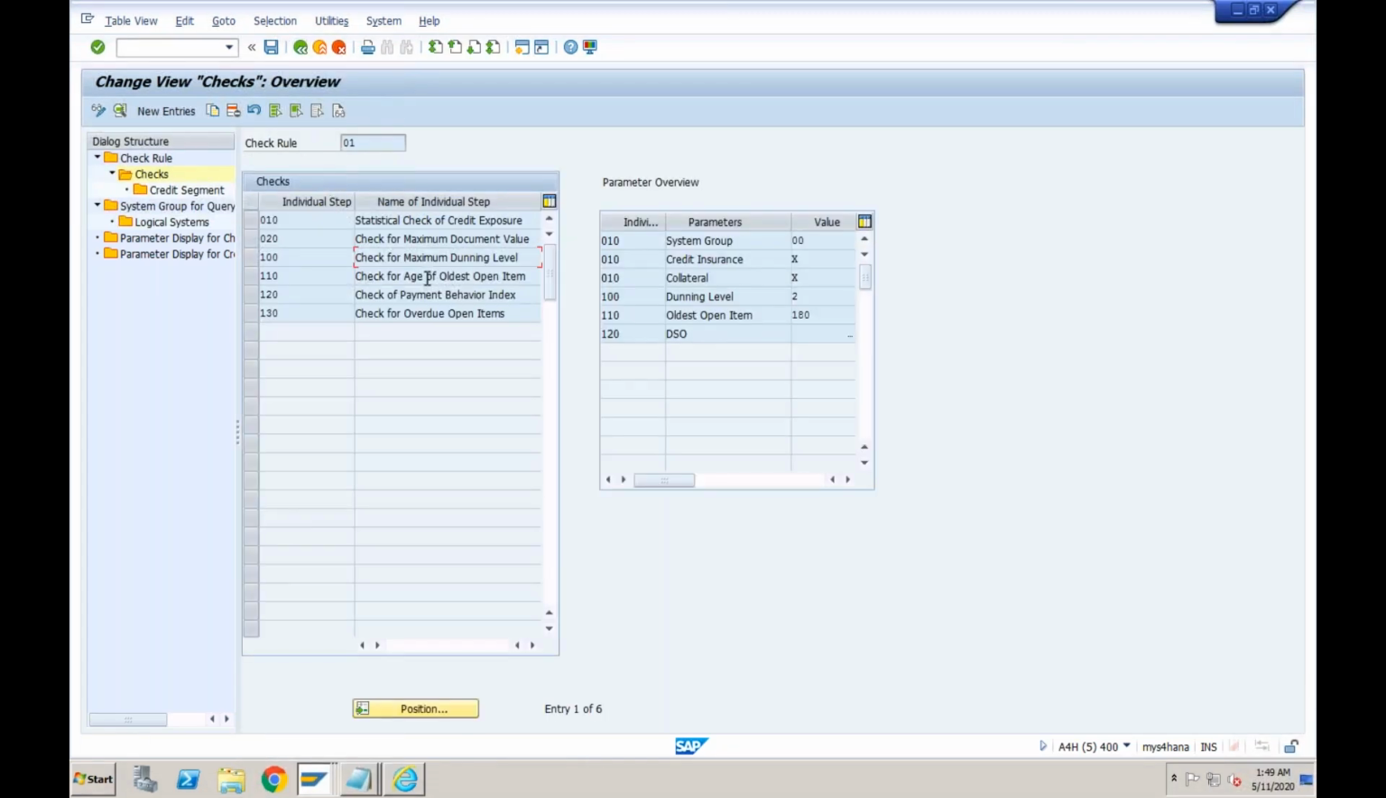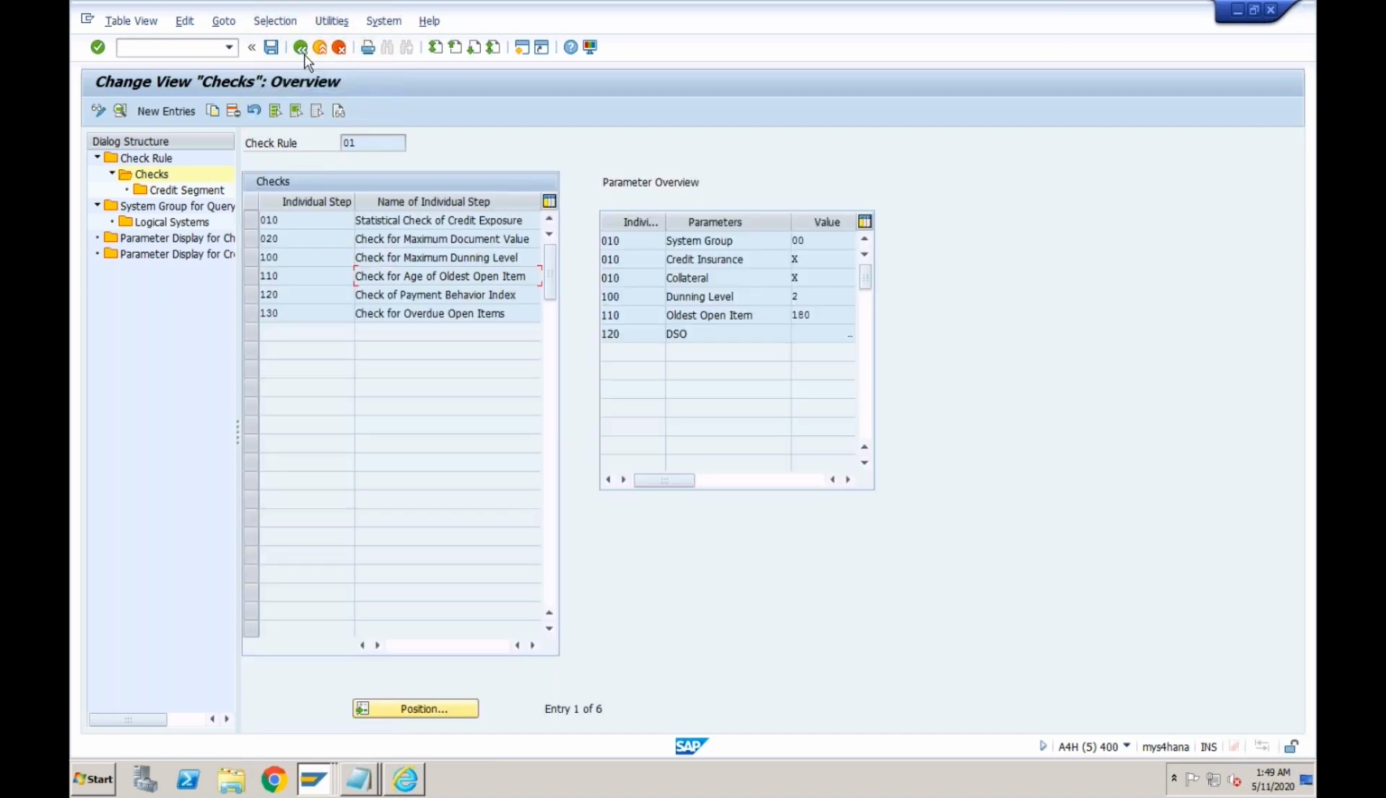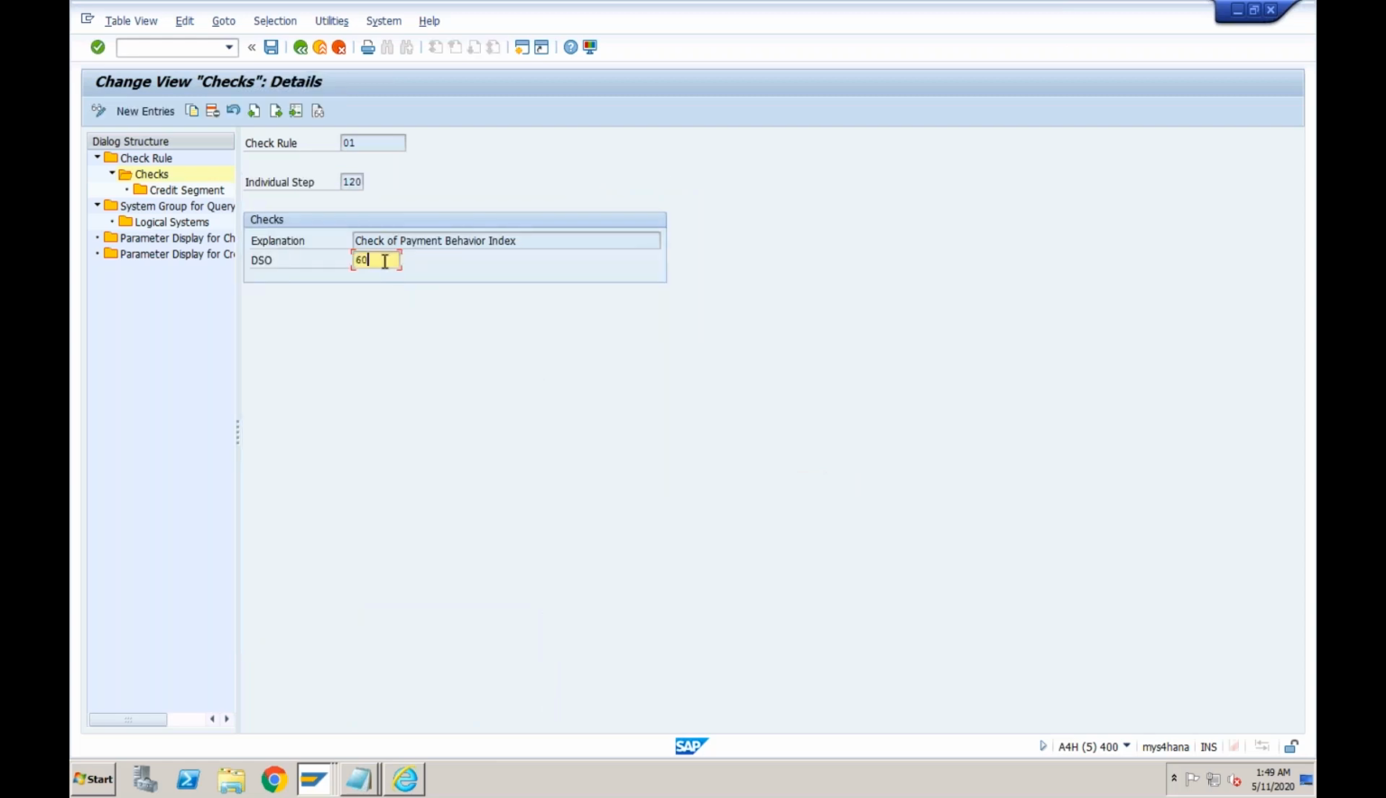You can also change the age of the oldest open item. Okay, so which means if any item is due for more than 180 days, system will not allow you to go ahead. Okay, and then payment behavior index. So if the DSO is more than 60 days, system will issue the warning or error message there itself. It will not allow you to create the sales order itself.